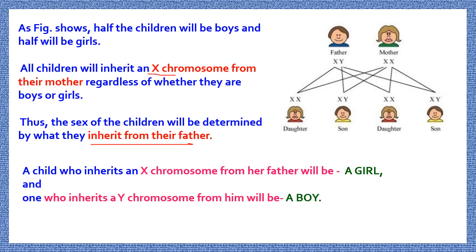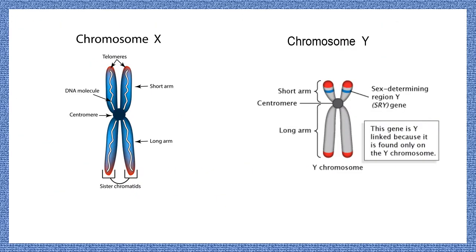Okay? So now it is clear whether the child will be a boy or a girl. It depends on the chromosome that is inherited by the child from the father. So only the father is responsible for the sex of the newborn child. Mother is not responsible anyhow. Here are the structures of chromosome X and chromosome Y.